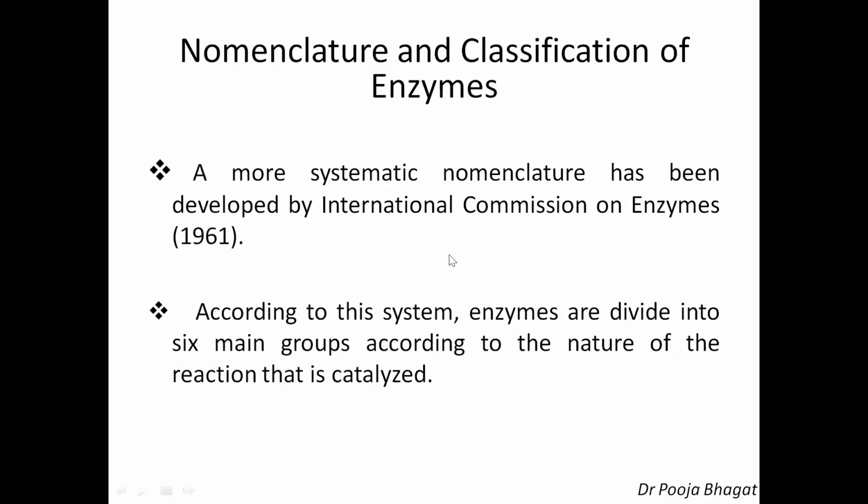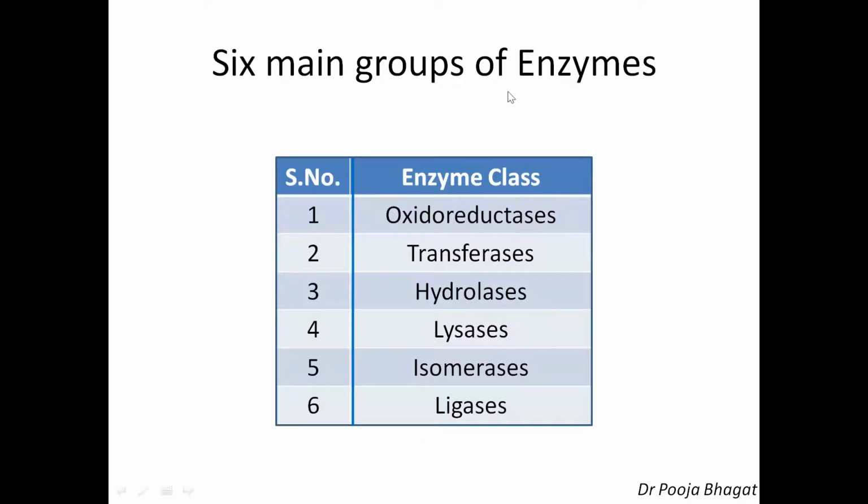Sometimes the same enzyme has two or more names, or two different enzymes may have the same name. Because of such ambiguities and the ever increasing number of newly discovered enzymes, a more systematic nomenclature has been developed by the International Commission on Enzymes in 1961. According to this system, enzymes are divided into 6 main groups according to the nature of the reaction that is catalyzed. Okay, so these are the 6 main groups of the enzymes: